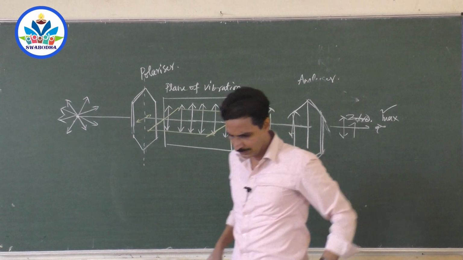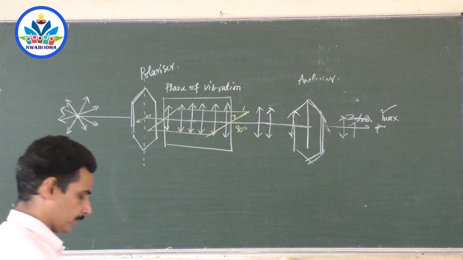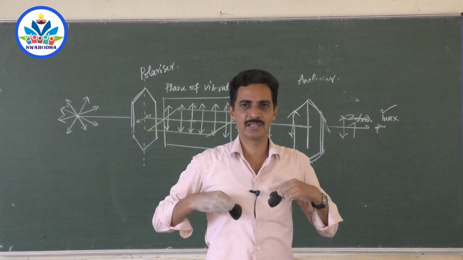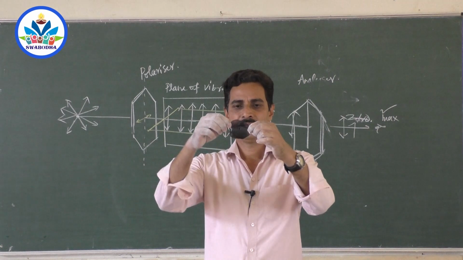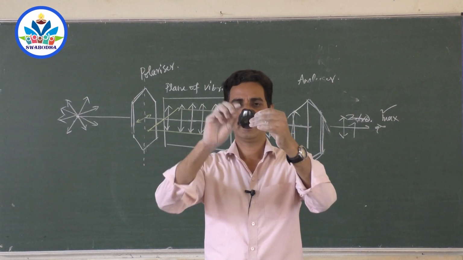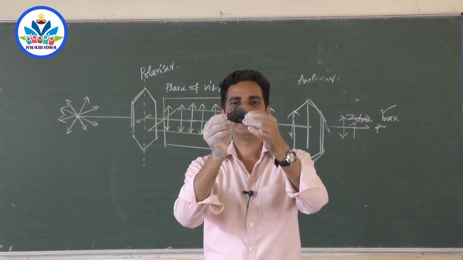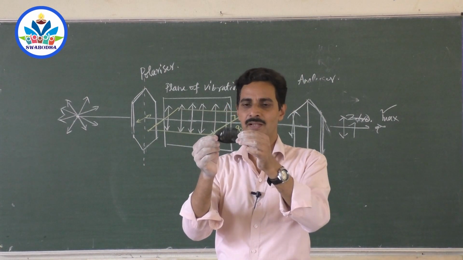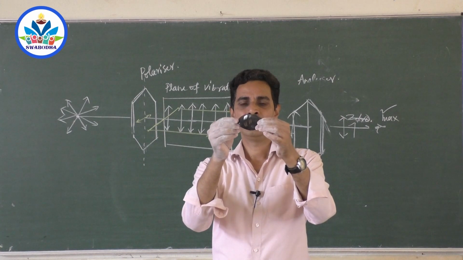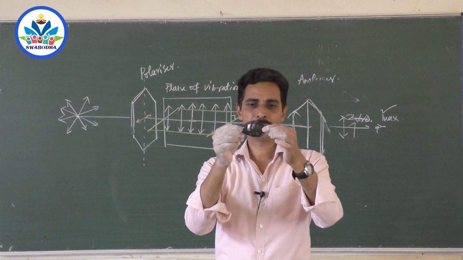I don't know whether I can show it properly here using these two Polaroid sheets. These are the Polaroid sheets, artificially produced Polaroid sheets. I don't know whether I can show it clearly or not. When I turn it, it becomes dark and bright at a particular place. Actually I have to incident light from the back and show it to you, but it is not possible here. I will show it later in the PPT. I can make it a separate video and show it.